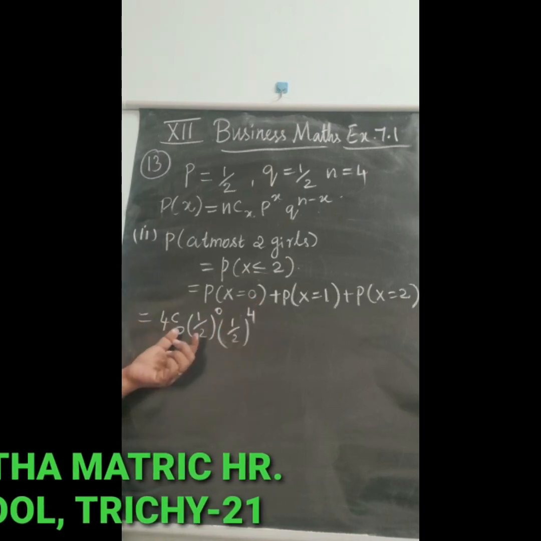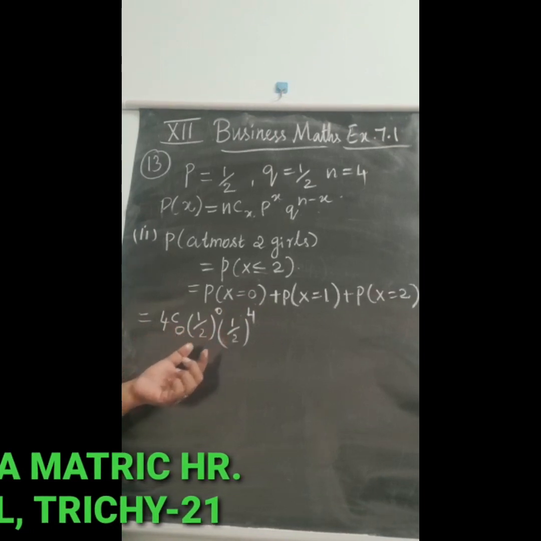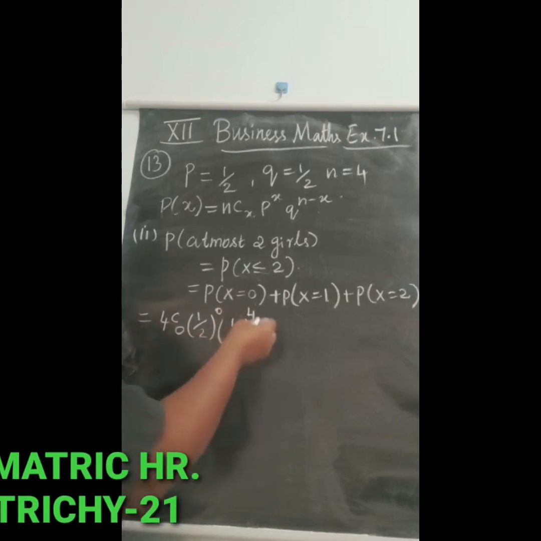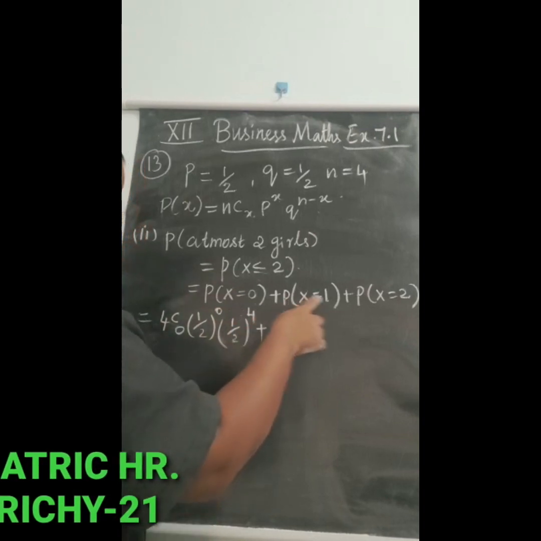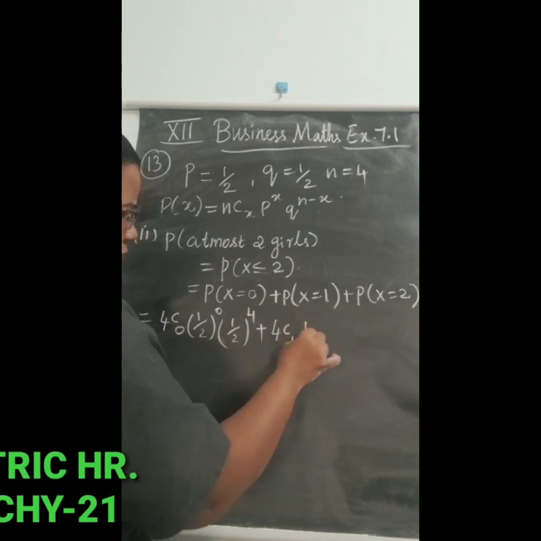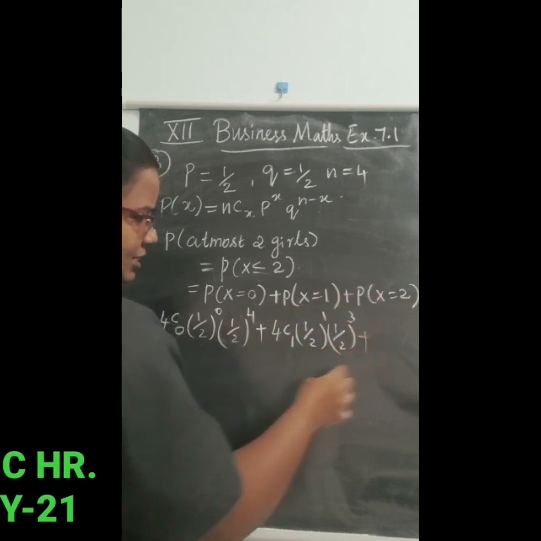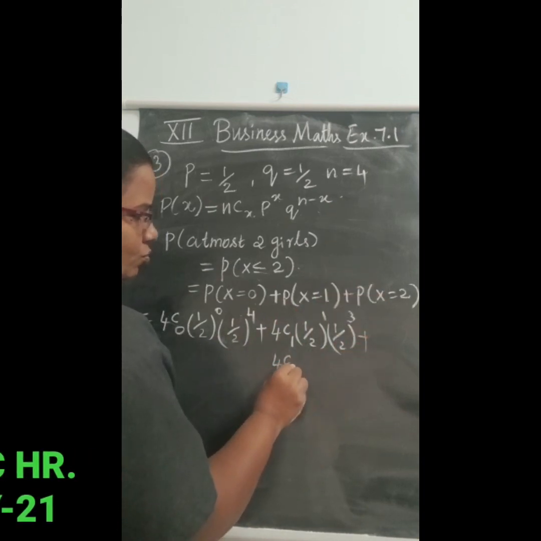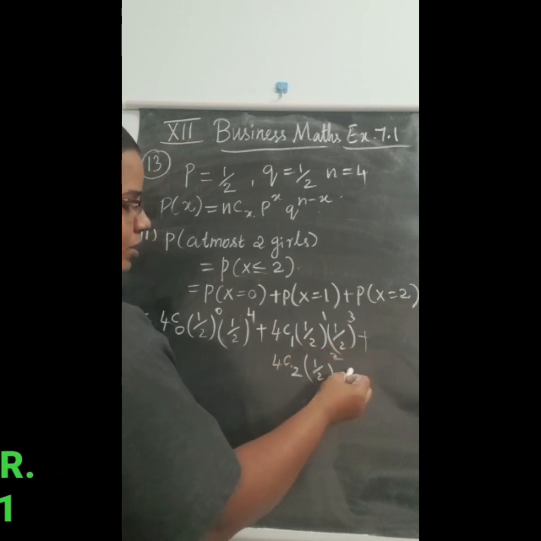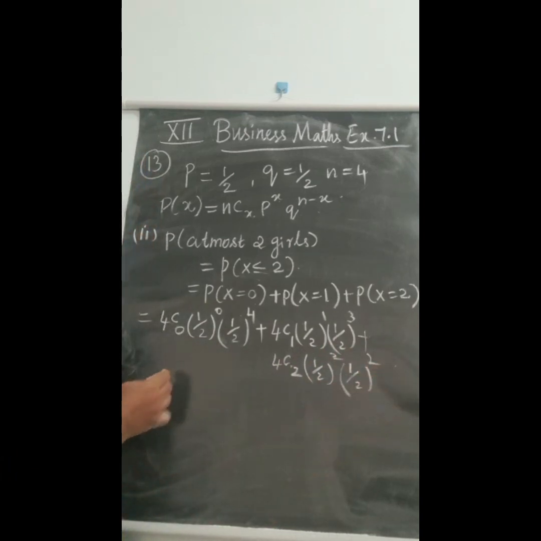Already we found out the value for x equal to 0, but we have one more to do. So P of x equal to 1 is 4c1 (1/2)^1 (1/2)^3, plus 4c2, that is 2 is the x, (1/2)^2 and (1/2)^2.